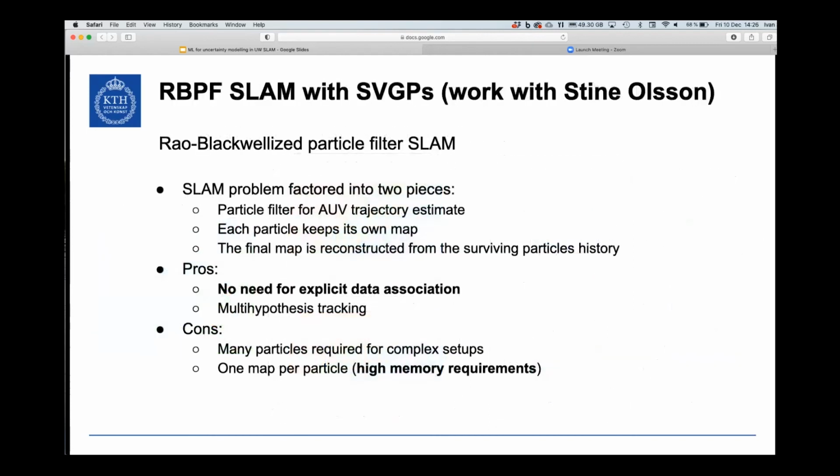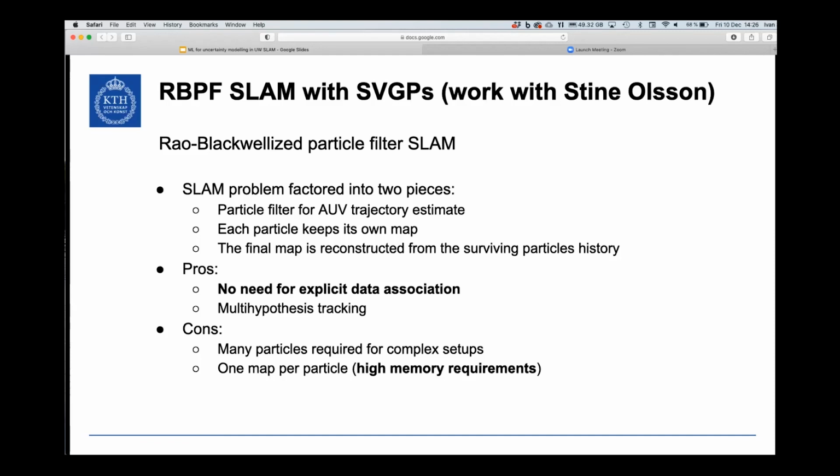Two minutes. Right, last piece of research: a Rao-Blackwellized particle filter SLAM approach with SVGPs. It is work with a master's student. Why RBPF SLAM as opposed to the graph SLAM that you've just seen? Because we don't need to match stones when we run RBPF filters. When we run graph SLAM, as I just talked about landmarks, right? I need to see, okay, this rock and this one, I've seen it before. It's the same. I can run SLAM. We don't need to do that explicitly with RBPF. It just, let's say, does its magic and it runs SLAM for us.